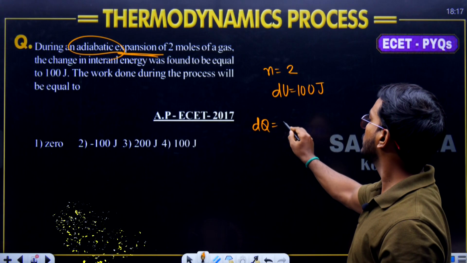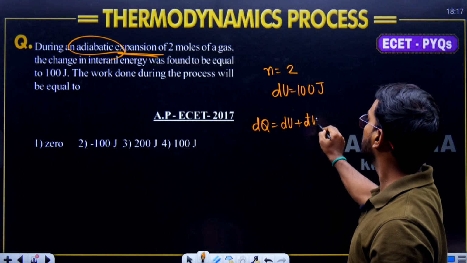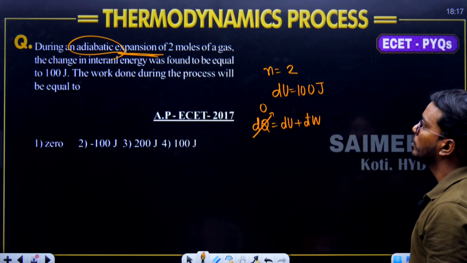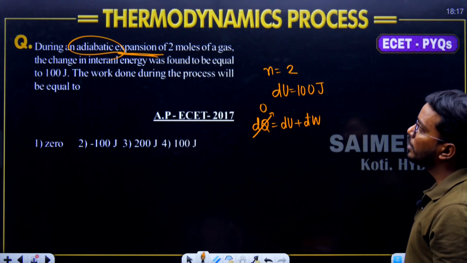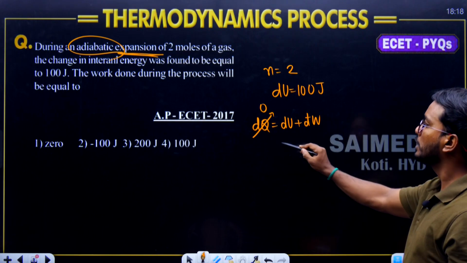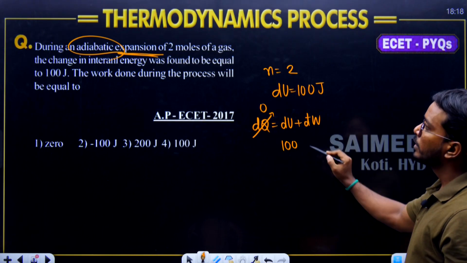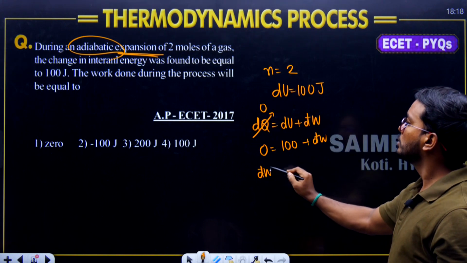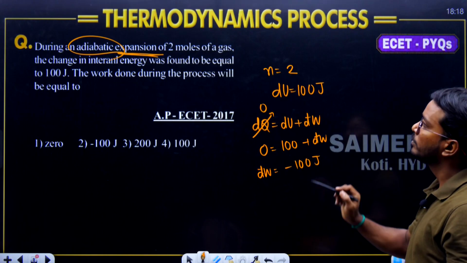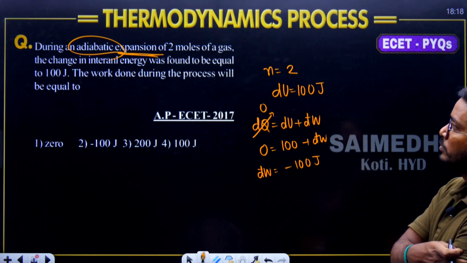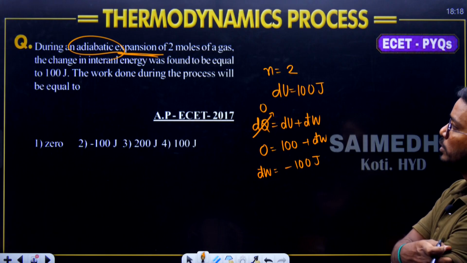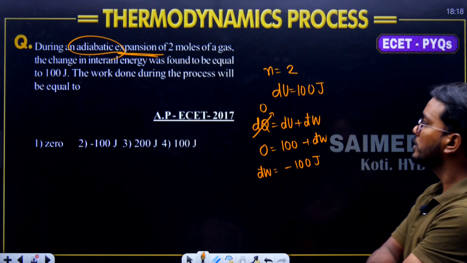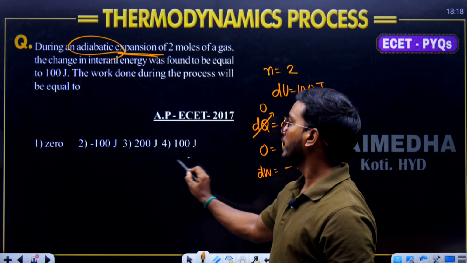So we can say that dQ is equal to dU plus dW. Heat transfer is equal to what? 0. Heat transfer is equal to 0. And the change in internal energy was found to be 100 joules, so 100 joules is equal to what? Minus work done. So work done is equal to minus 100 joules if you say it is an expansion process. So internal energy, what happens? Decreases.